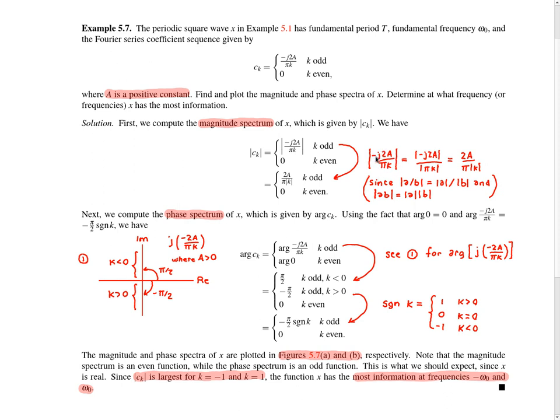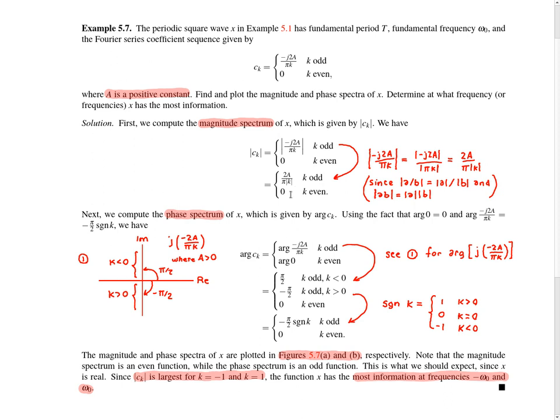We can use the fact that the magnitude of the quotient is equal to the quotient of the magnitudes to rewrite this expression in terms of the second expression here. Then what we can do next is we can observe that the magnitude of minus j2a is simply 2a, because we're told a is positive. And the magnitude of pi k is simply pi times the magnitude of k. So this is essentially what we have on this next line here for our odd k case.